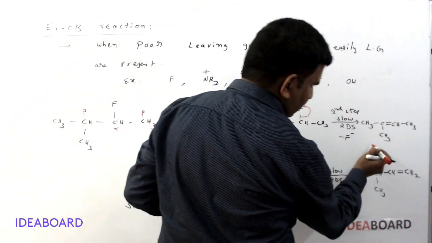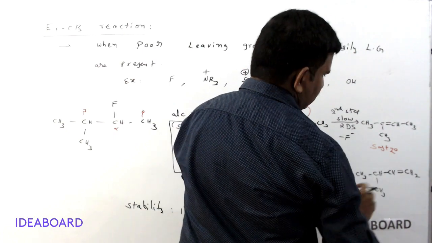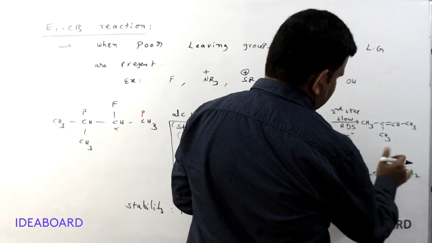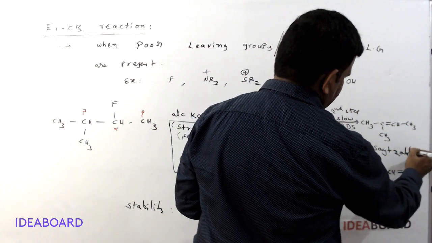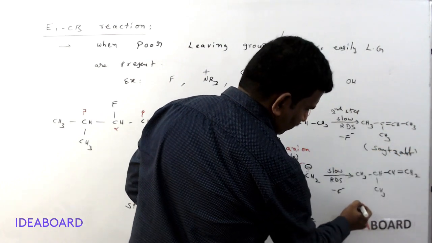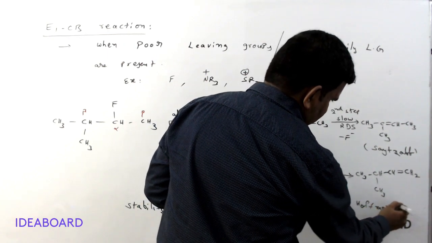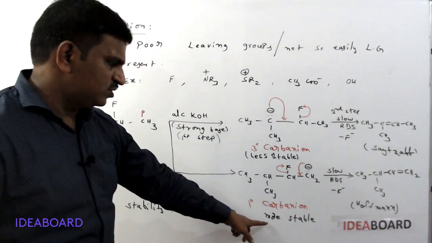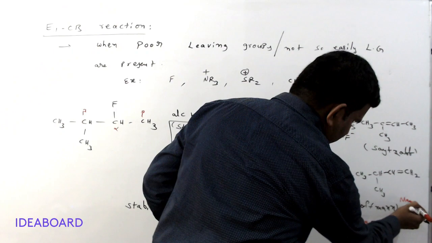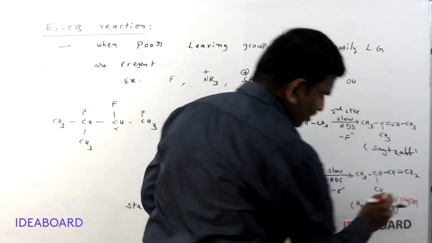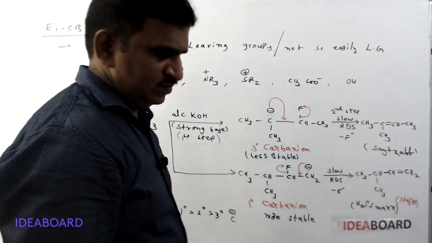It is looking like a Saytzeff product. This is looking like a Saytzeff product, and this is looking like a Hofmann product. So Hofmann elimination product. So which is major? A more stable carbocation always gives the major product. Please remember, a more stable carbocation always gives the major product.